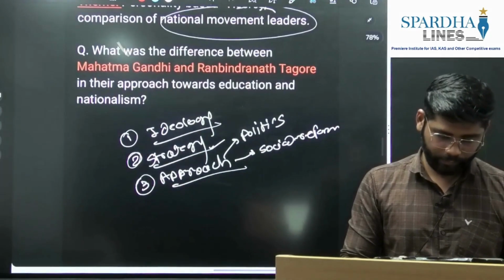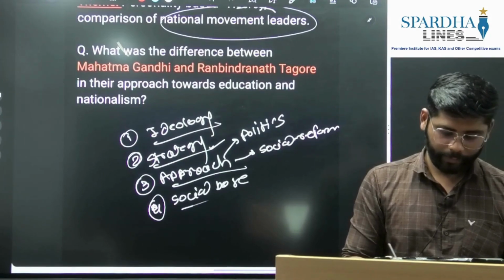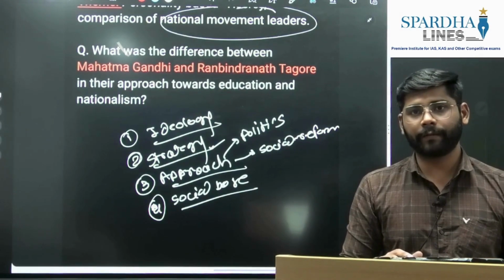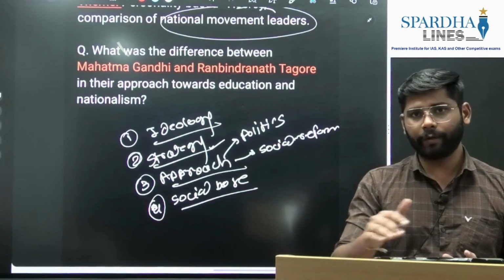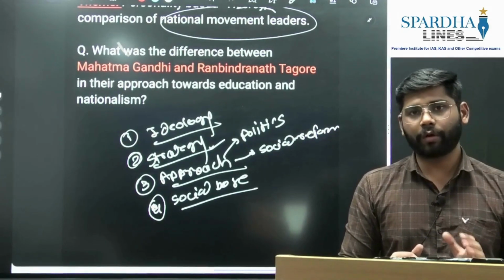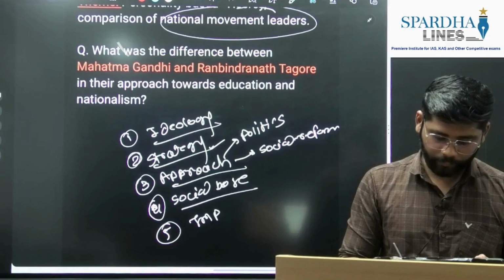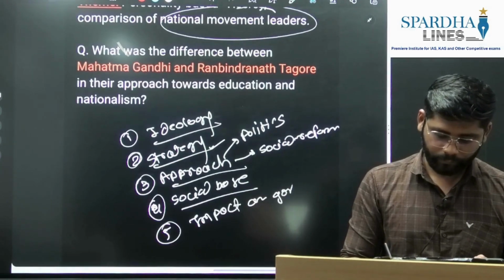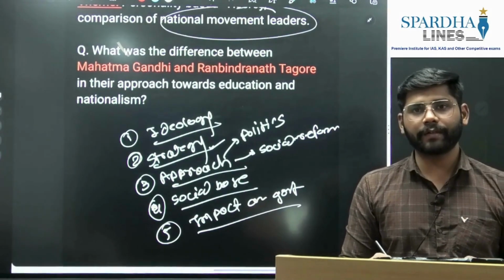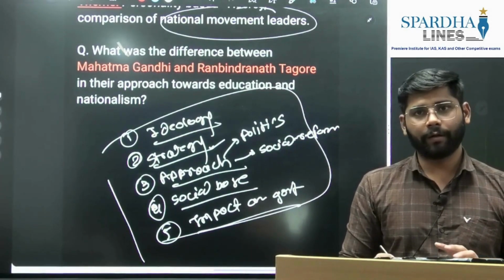After that we can write about their social base, whether these leaders had an egalitarian viewpoint or not, whether they included all the demographic elements and all the geographies of India or not. Then we can write about the impact on government, how their strategies and approaches impacted the government, or what changes were introduced by the British government of the time. So based on these 5 aspects, we can compare any two leaders.